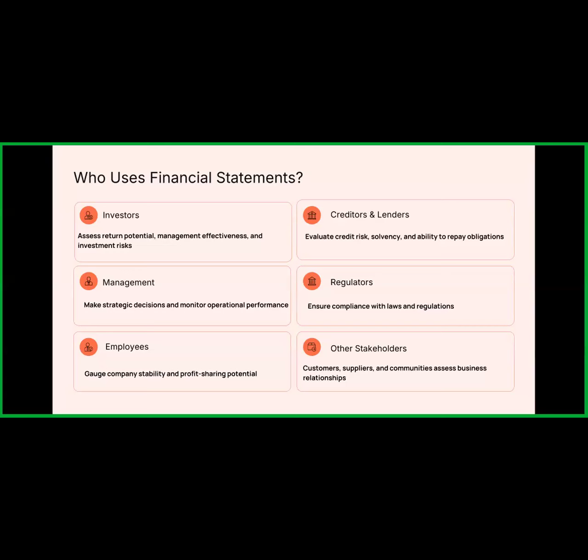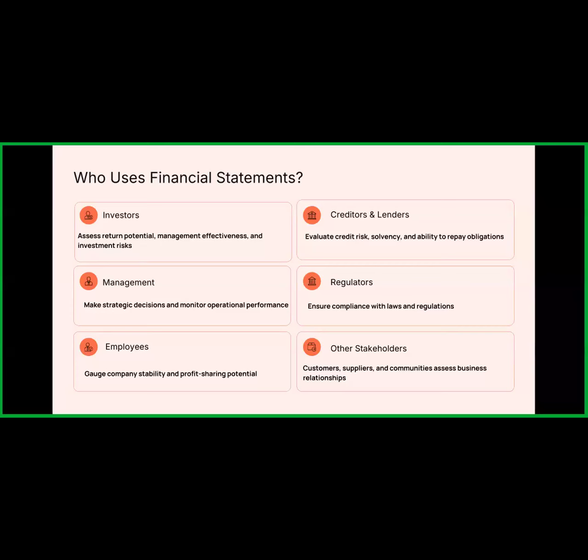If the company is making losses, then employees think of leaving the organization. They think they can try another organization that is making good profit and good revenue. Okay, so these are the different stakeholders who take decisions based upon the financial statements.